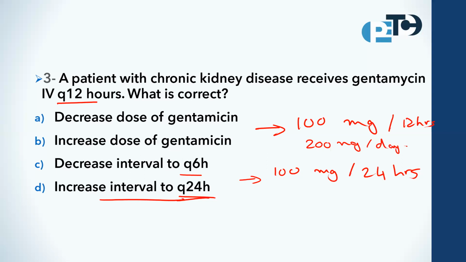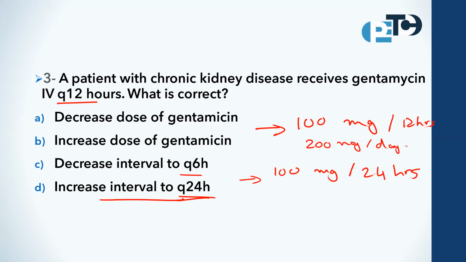So generally, for a patient who has chronic kidney disease, we should decrease the doses, okay? But here for gentamicin or aminoglycosides in general, we do what? We increase the interval.